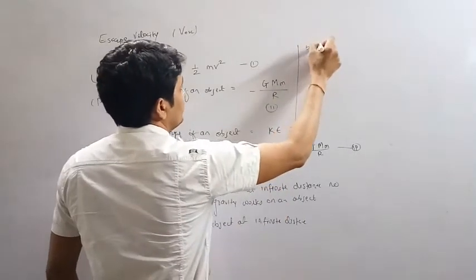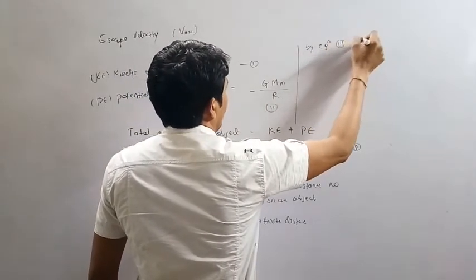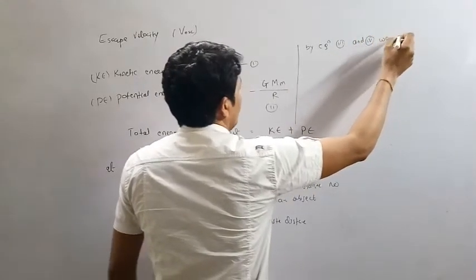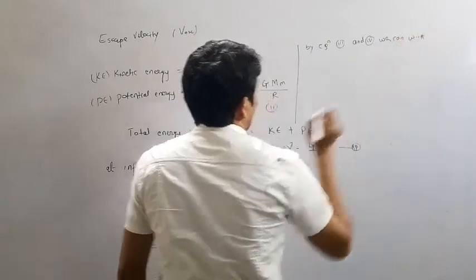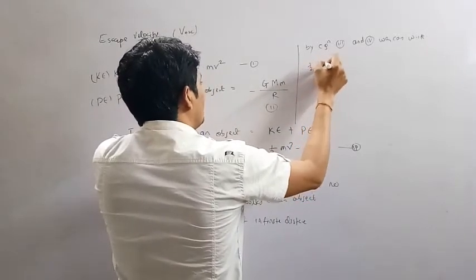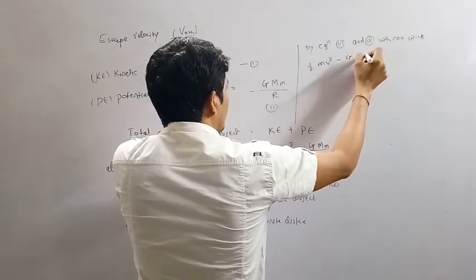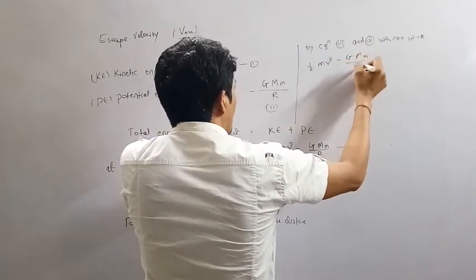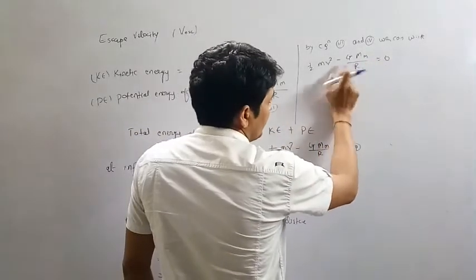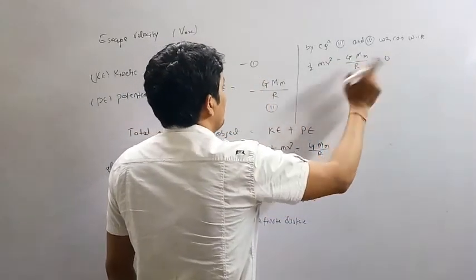By equations 3 and 4 we can write: half m v square minus capital G into capital M into small m divided by R equals 0. This is in negative form, so we will transfer it to the other side, where it will become positive.